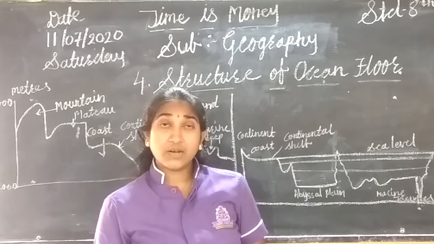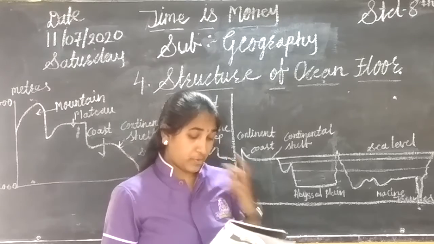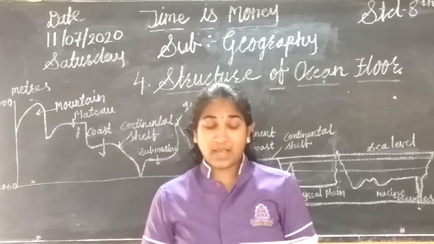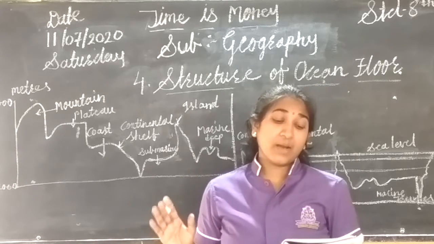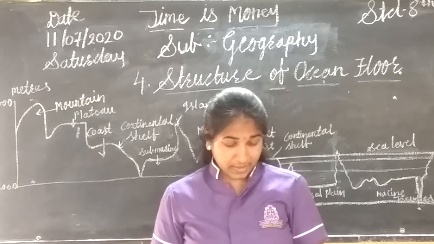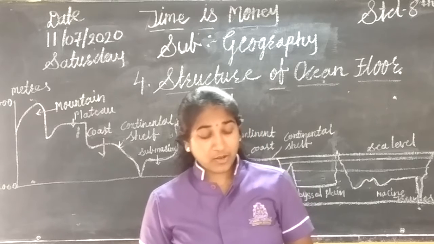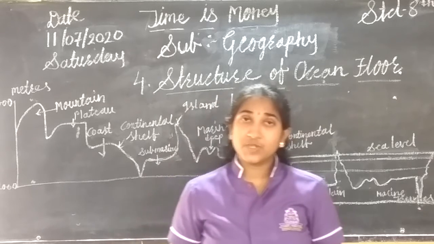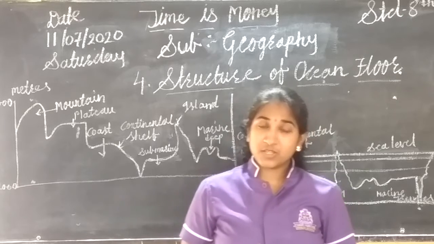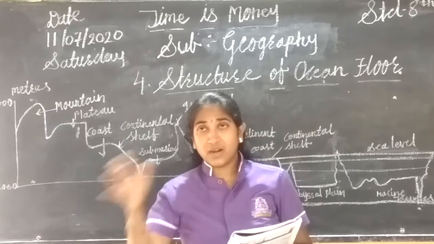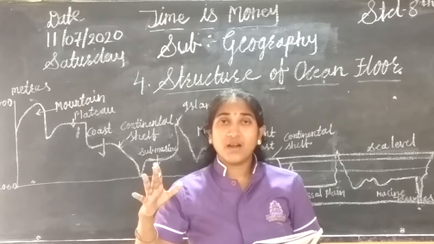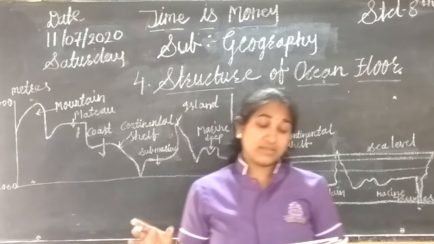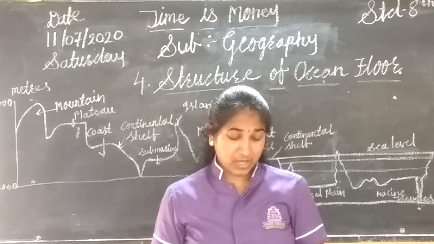Can you see there is one figure given, figure 4.1, various landforms? How the landforms occur at the sea level, we are going to study in this lesson. Continents and oceans are a part of the lithosphere and hydrosphere respectively. All of you know the lithosphere and hydrosphere. These are Earth layers, and they include the continents and oceans.